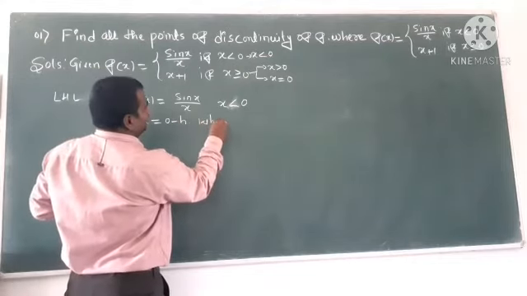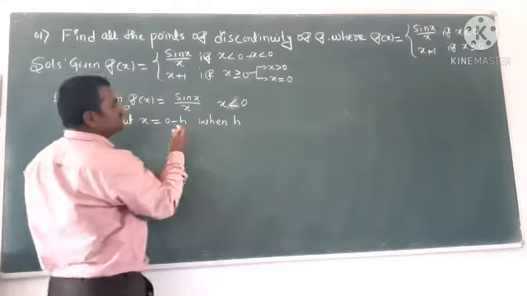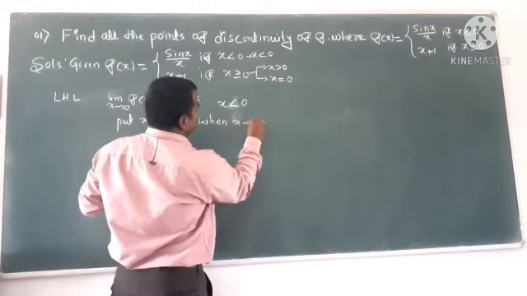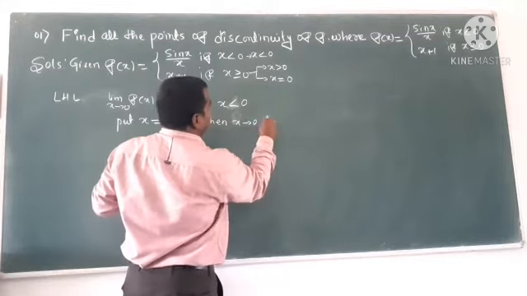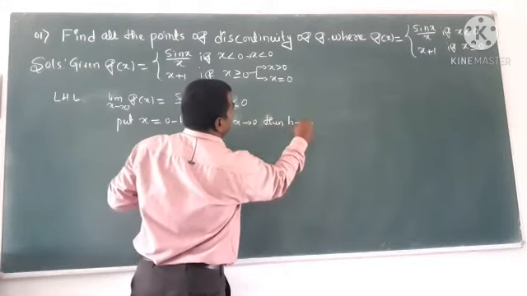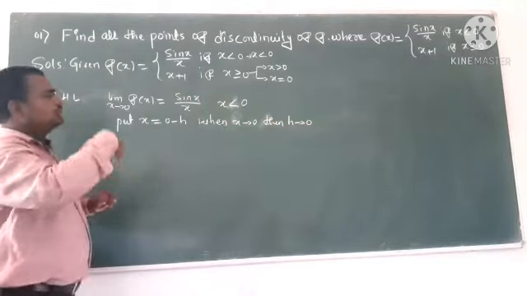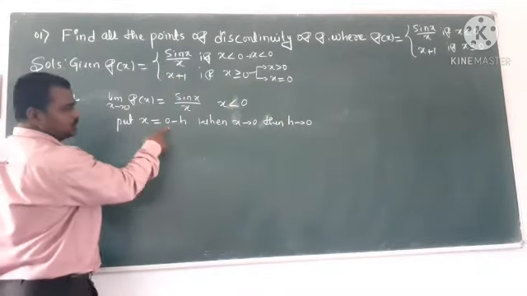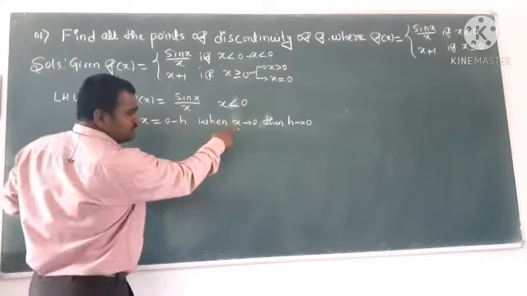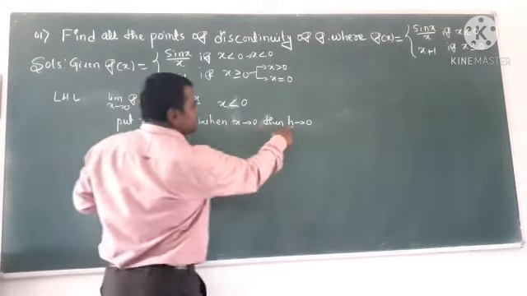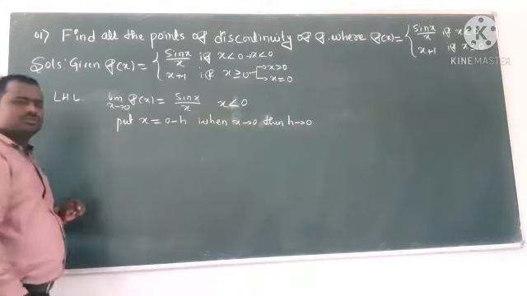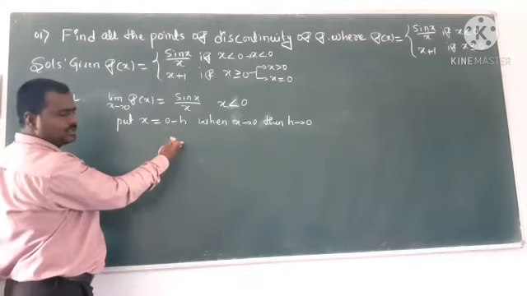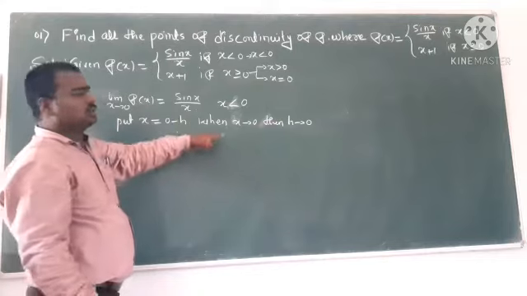When h tends to 0, then x tends to 0. Or otherwise you can take x tends to 0, and here I am going to define the shifting property. So then only I can take both conditions.